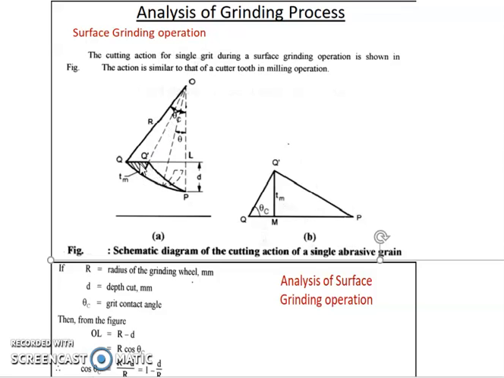Actually this is very small. So PQ dash, that is the arc length, can be taken same as the chord length also, and this angle POQ dash can be taken as the full angle because it is also very small. So this is the diagram. So capital R is the radius of the grinding wheel, or D by 2, small d is the depth of the cut, and theta C is the grit contact angle at the center of the grinding wheel, you can say.